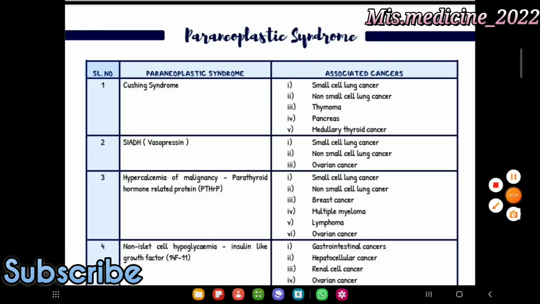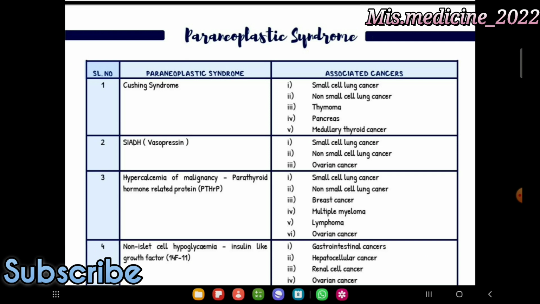B57. Next part is the paraneoplastic syndromes and associated cancers. First one is Cushing syndrome, which is associated with small cell lung cancer, non-small cell lung cancer, thymoma, pancreas, and medullary thyroid cancer.